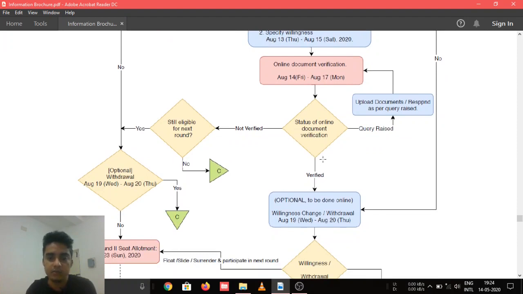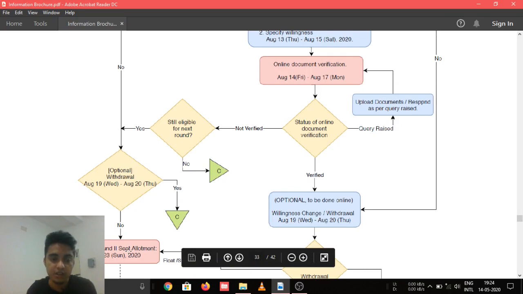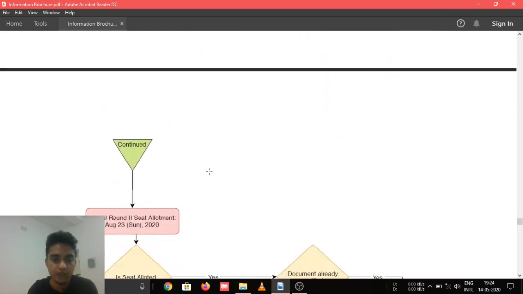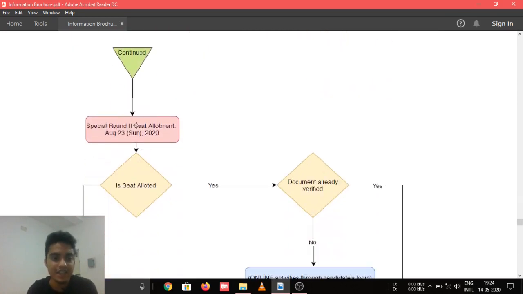And suppose someone has some problem in document verification, some query will be raised just like in the regular rounds, and they will have to re-verify the documents. If the document verification fails, then if the candidate is still eligible for the next round, they will have to wait for the special round 2 seat allotment, and if they are not eligible for the seat allotment, they will directly go out. So after the first round is completed, there will be a second round of seat allotment.